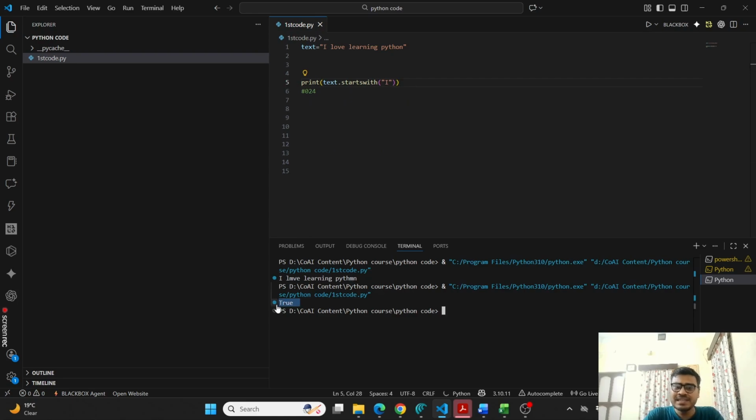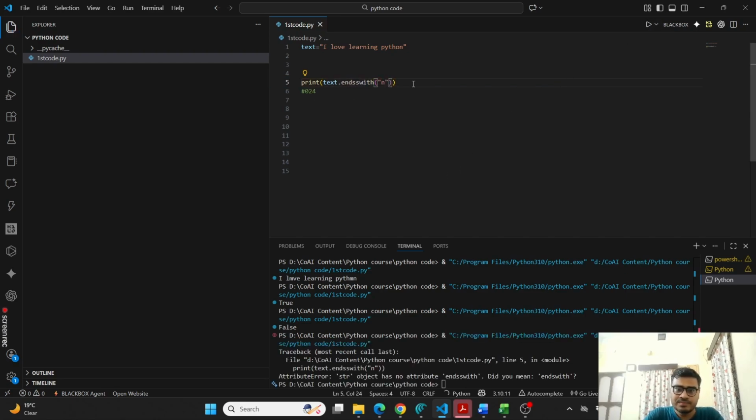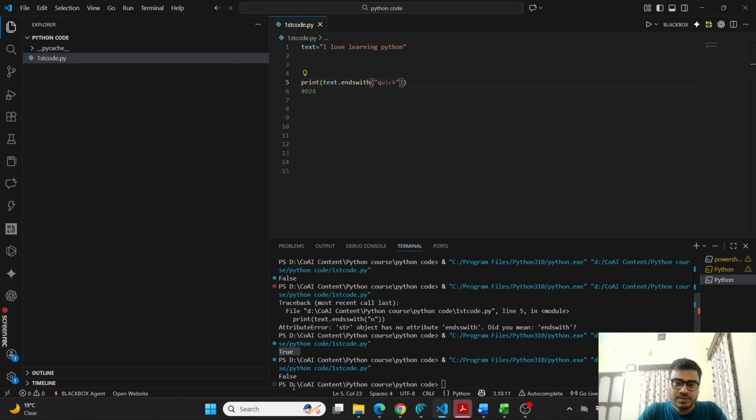it is giving me True. So basically, it's a Boolean data type, right? It means that it starts with I. Yes, it is true, so it will give you True. If I put something else, O, it will give you False. Okay. Similarly, you can have endswith. For endswith, if I write endswith N, I got a syntax error. It is endswith. Yeah. See, True. Okay. If I put something else, Q, suppose, it will give me False.